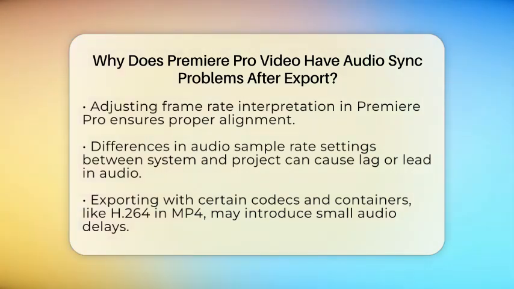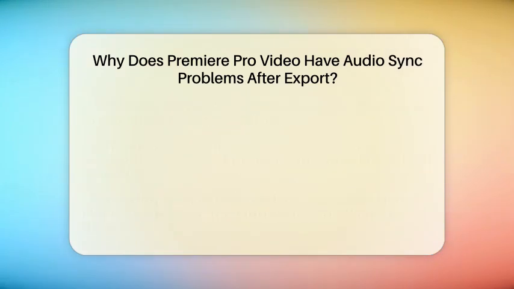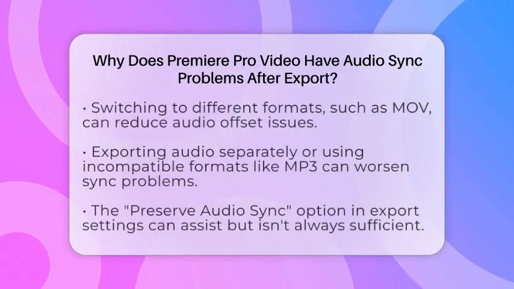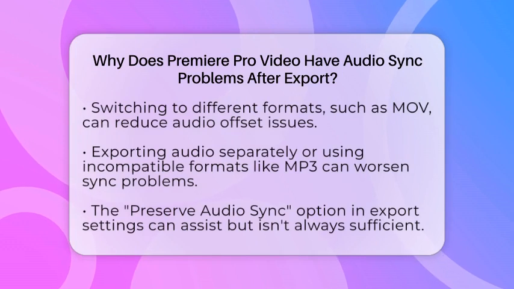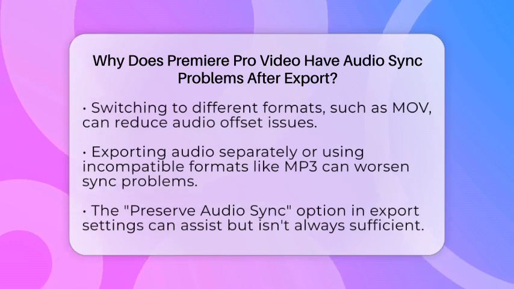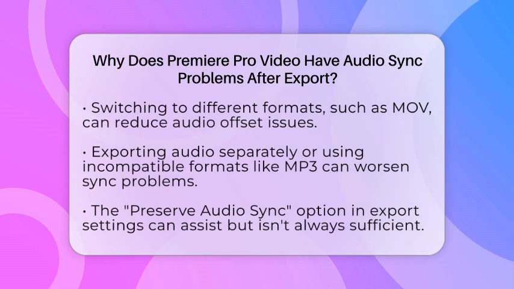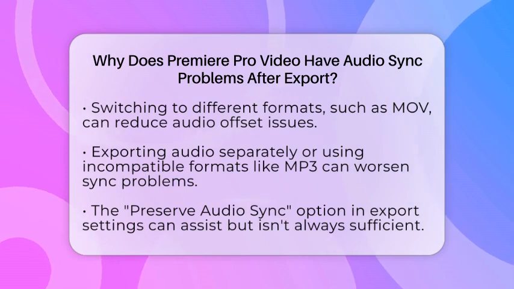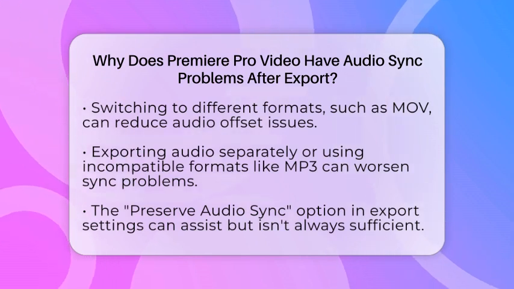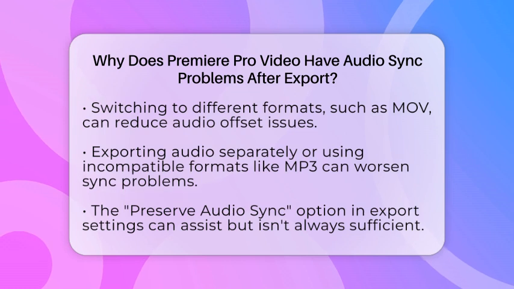Audio sample rate differences can also cause issues. Your system's audio hardware settings should match your project settings. If your audio input or output sample rate is different from what your project uses, the audio may lag or lead after export. Check your system preferences and set the sample rate to match your project, usually 16,000 or 32,000